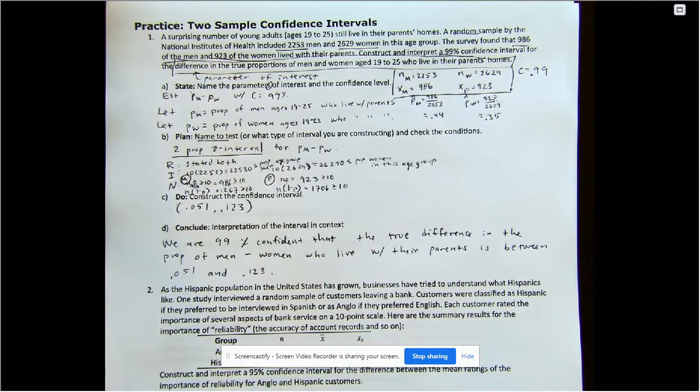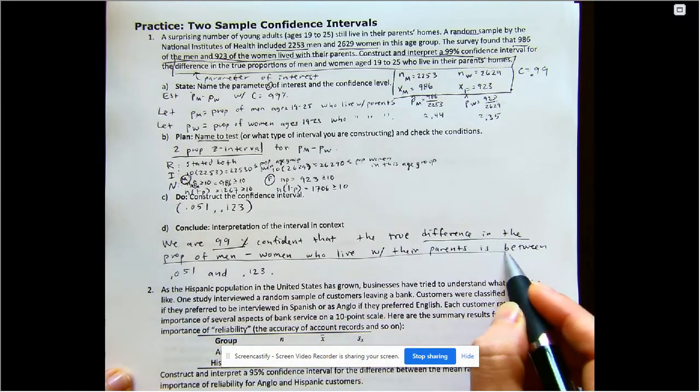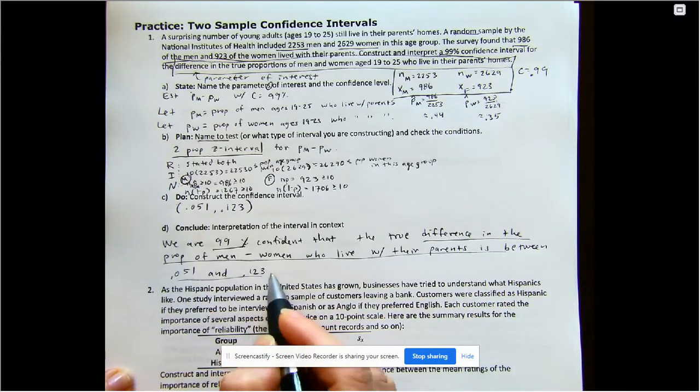And that is it. So again, we are C% confident that the true parameter, and in this case, it's a difference, is between, and we just list that.